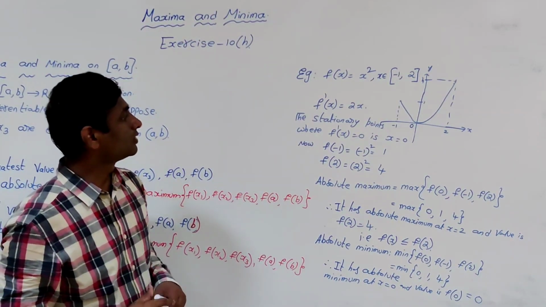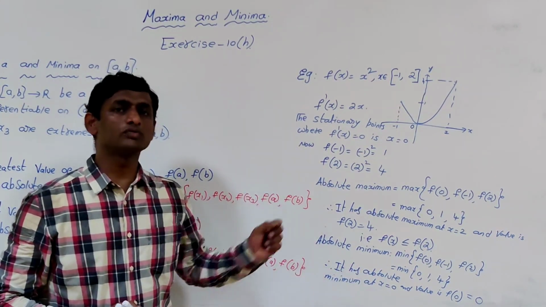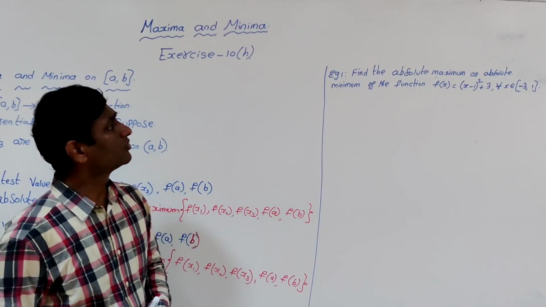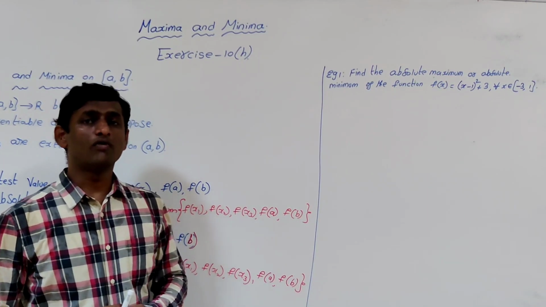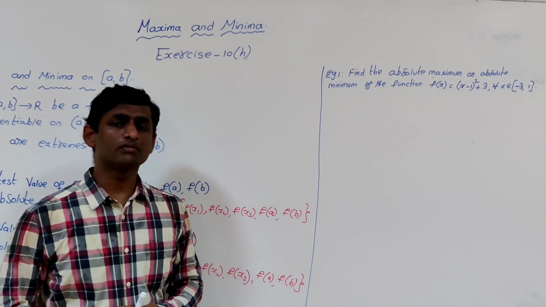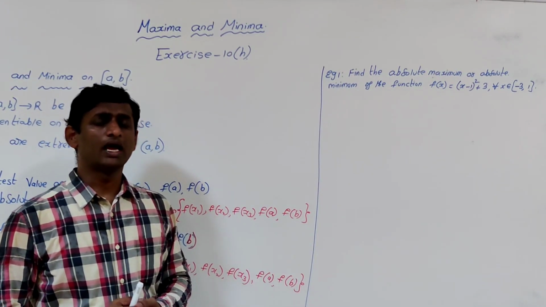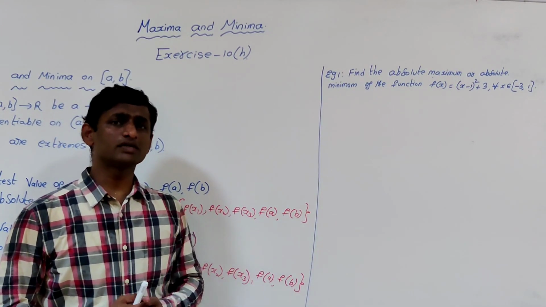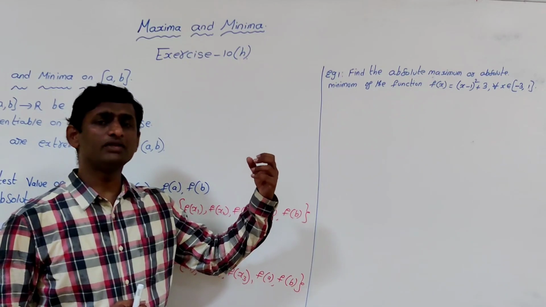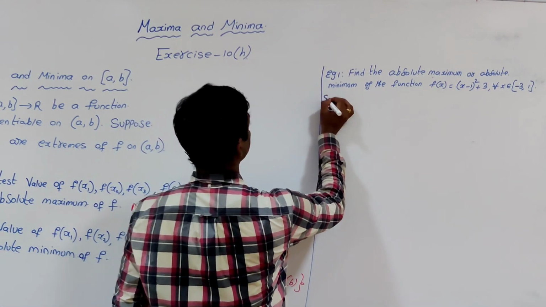So these are the problems on absolute maximum and absolute minimum. Now we'll see a few more problems on extremes, absolute maximum and absolute minimum. Now we'll see one more problem. Find the absolute maximum or absolute minimum of the function f of x is equal to x minus 1 whole square plus 3 for all x belongs to the closed interval minus 3 comma 1. First we have to find the local maximum or local minimum, and when we go for absolute maximum we have to consider the endpoints also, as there is a possibility of having the absolute maximum or absolute minimum at the endpoints also.